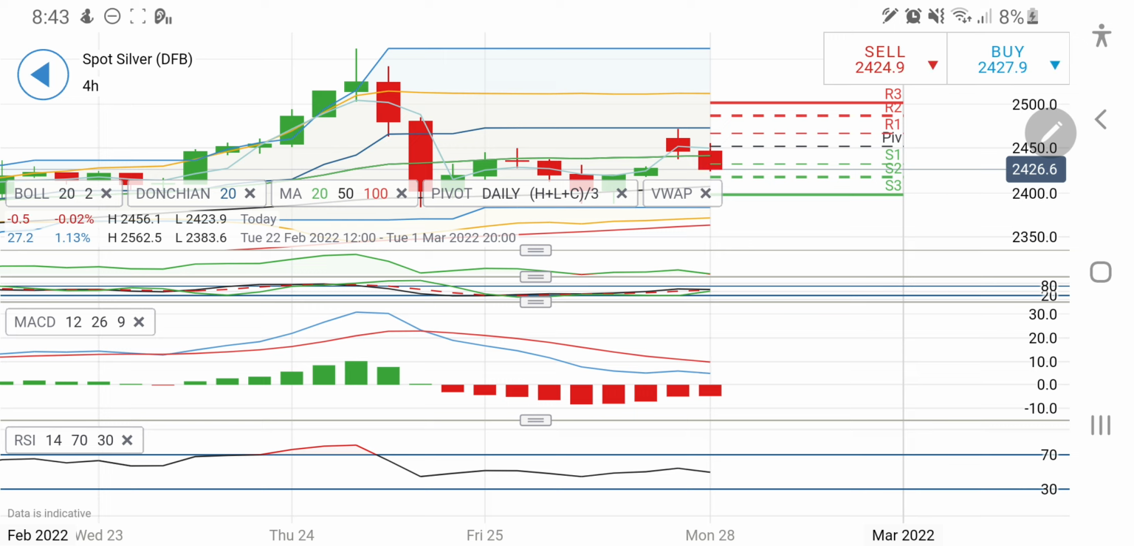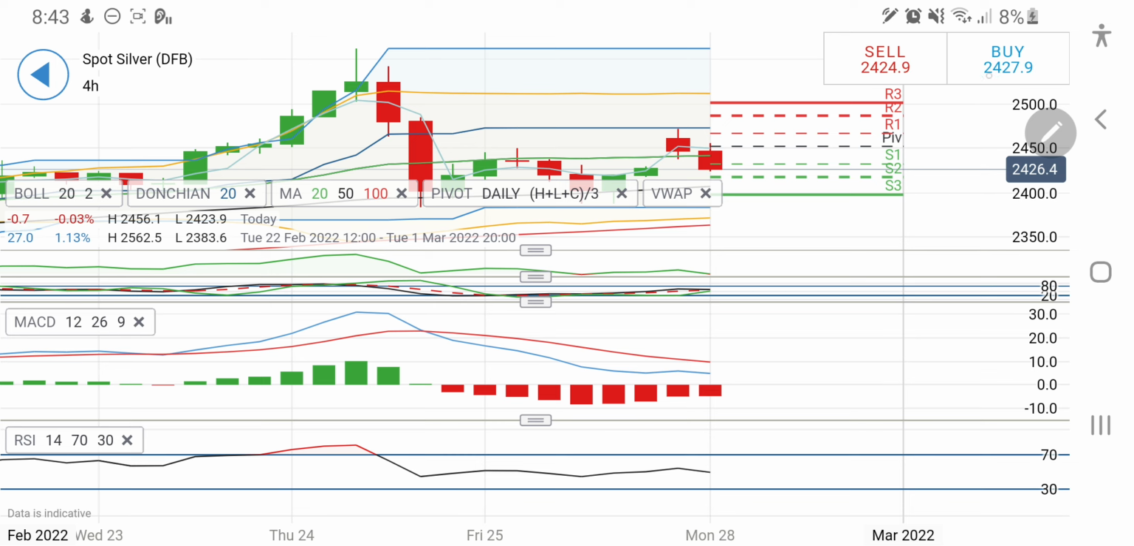Beyond 2460, the next target is 2480 and then 2500. It can hit 2500 again, and beyond that, the sky is the limit. 2520, 2550 levels can also be achieved. These are uncertain times. You can see strong movement either way. So take your positions accordingly. Short entry below 2418, long entry beyond 2460, I will say. So this is all for silver.